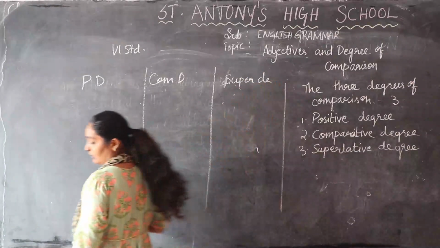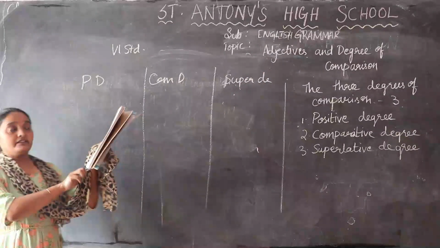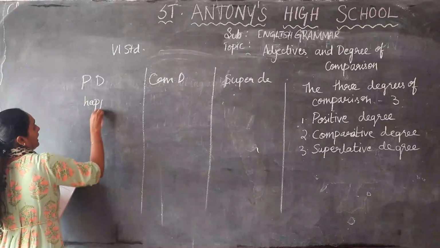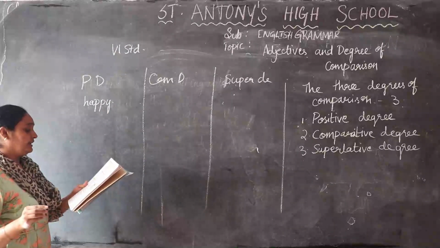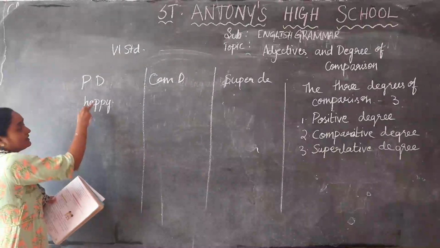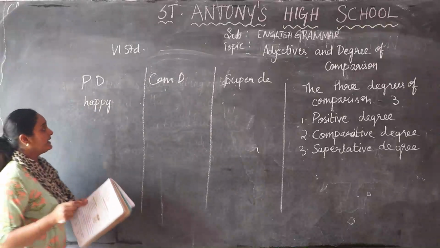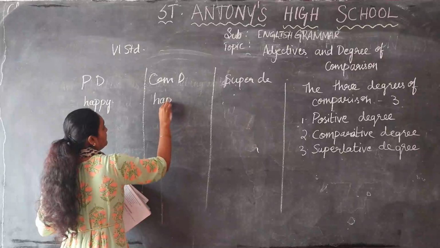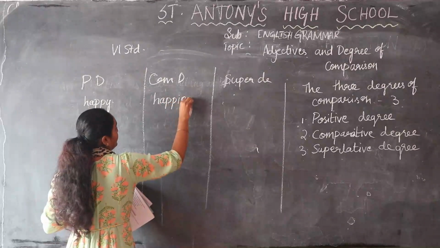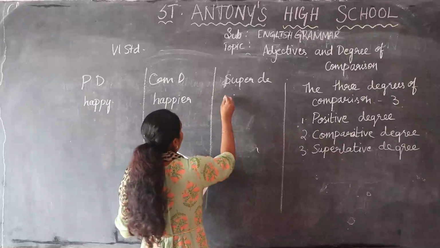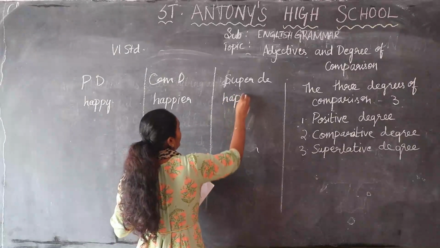How will you write this? For example, happy. First one, happy. The adjective happy is in the positive form. Next, comparative degree, happier. Then superlative degree, happiest.